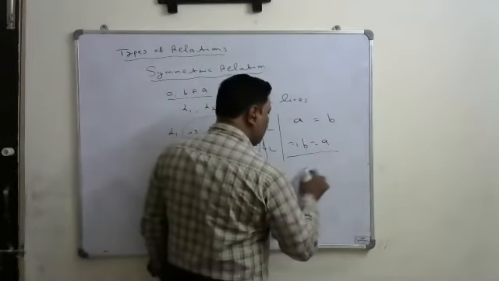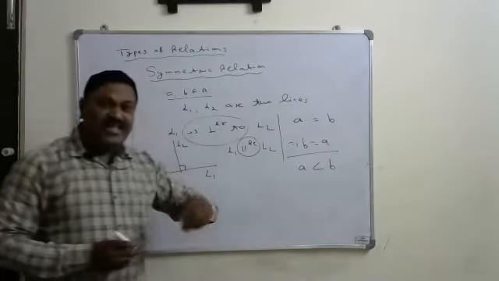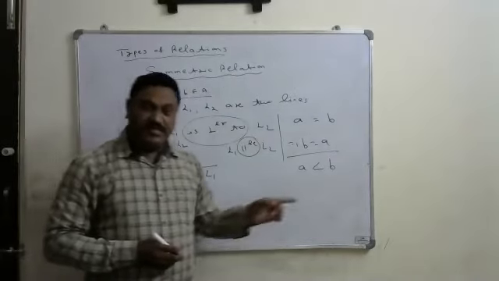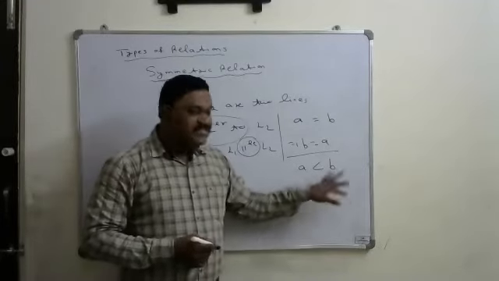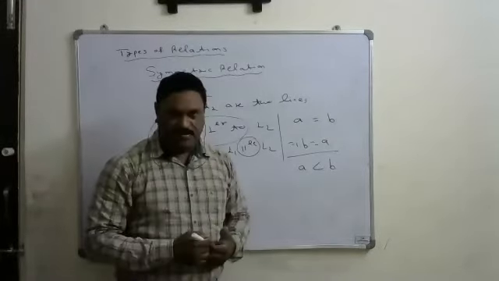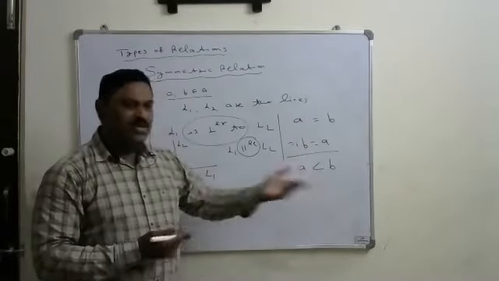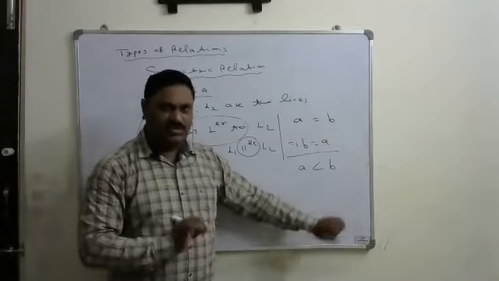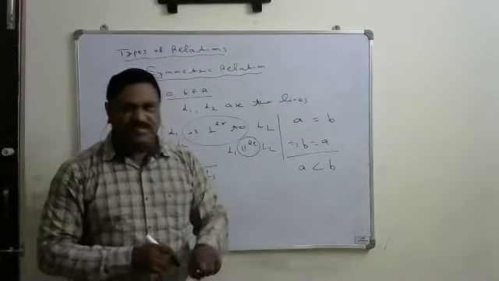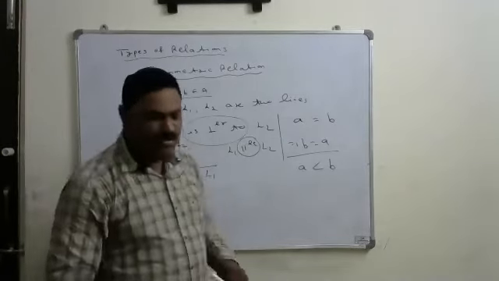Suppose the relation is A less than B. Is it a symmetric relation? No. If A is less than B, B is not less than A. कि B greater than A होता है, right? तो B A से ज्यादा है तो B A से sorry A B से ज्यादा नहीं हो सकते. That's why less than or greater than symbols do not follow the symmetric relation, right?